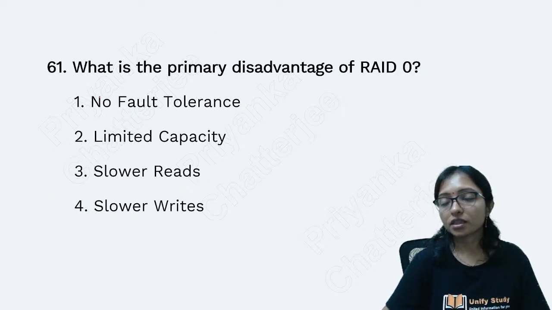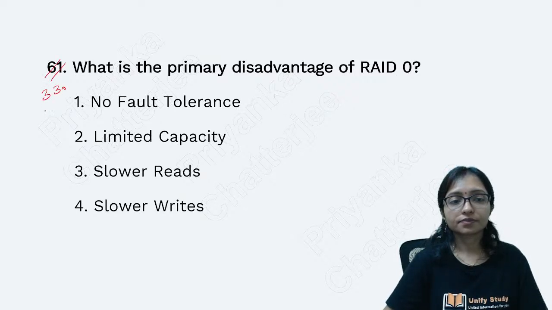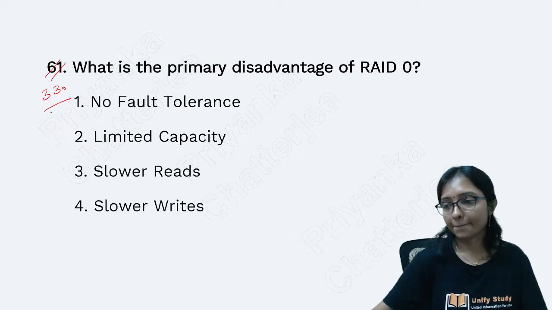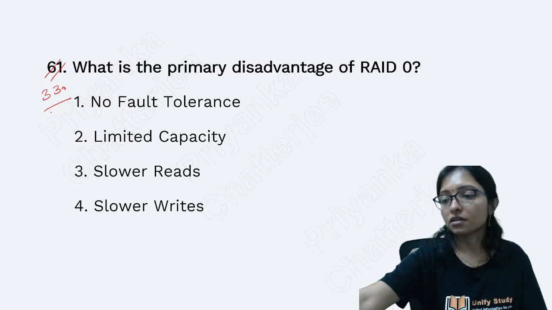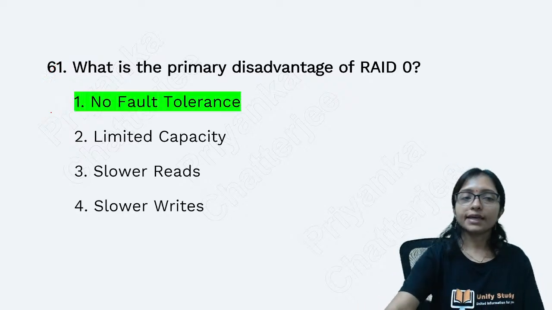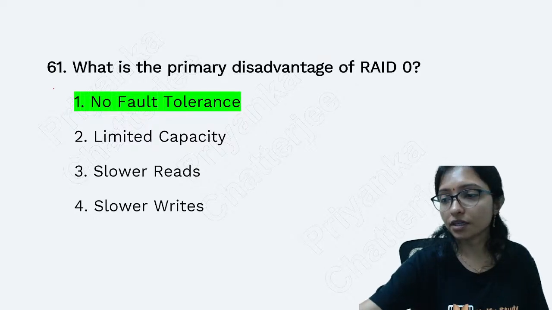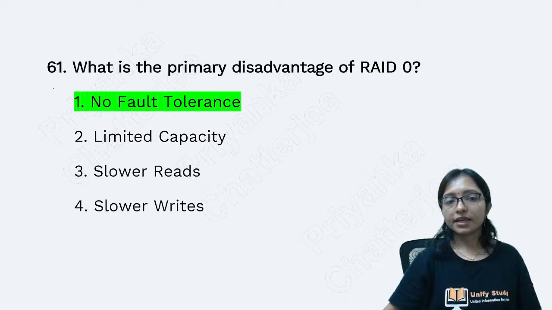Now question number 33. Yes, answers are coming for question number 33.